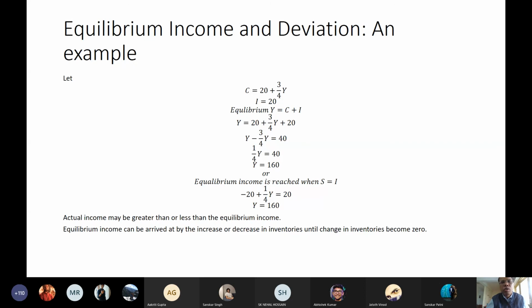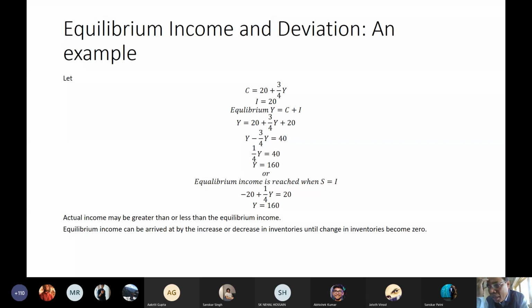On the other side, when your actual income is less than the equilibrium income, we are onto the phase of boom or prosperity. The demand will propel growth.